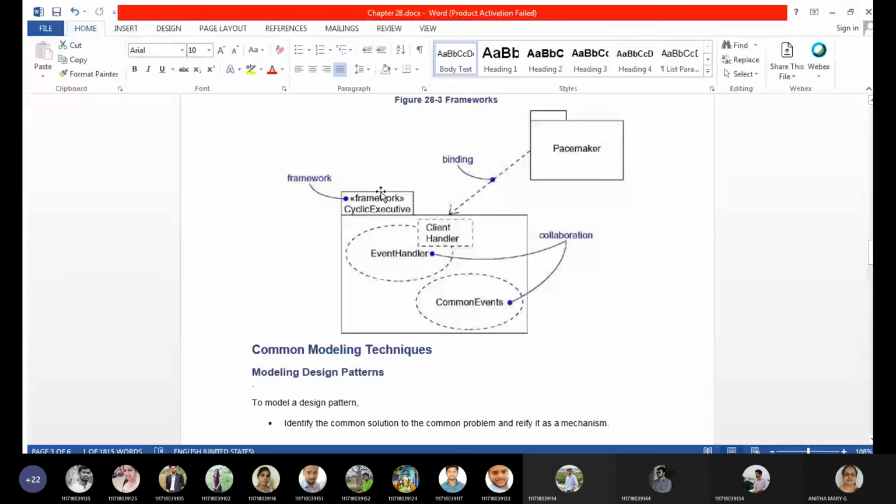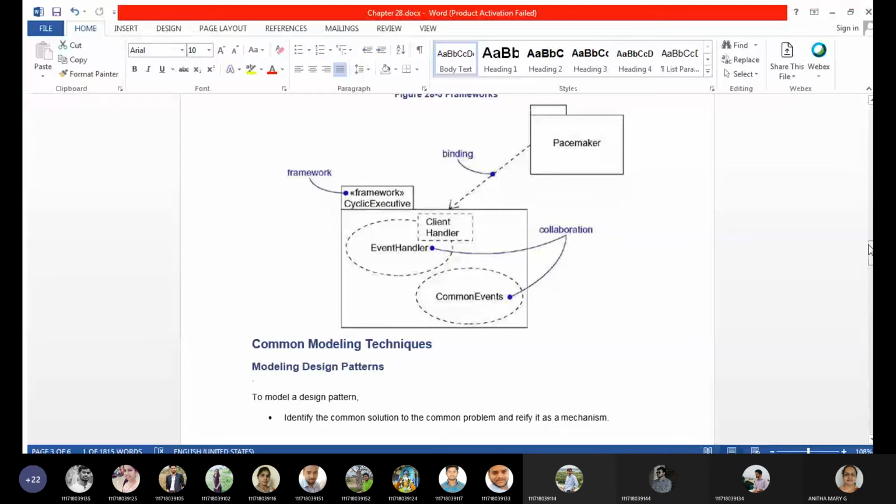So you already have an architectural pattern developed there, so that can be installed, and based on the client requirement it can also be extended. So that is about the framework.